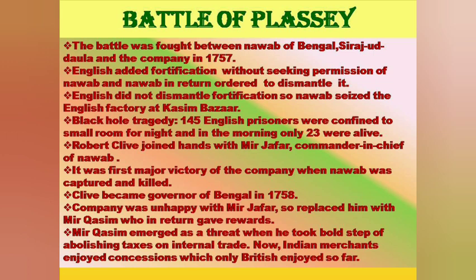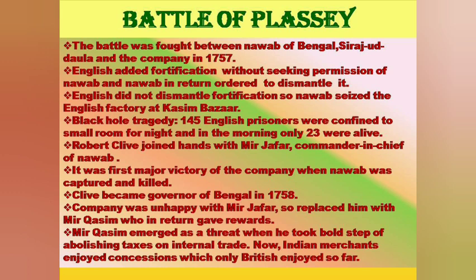When Robert Clive arrived in Calcutta, he was successful in securing the support of Mir Zafar, the commander-in-chief of Nawab's army. They both joined hands together to depose Siraj-ud-Dowlah.